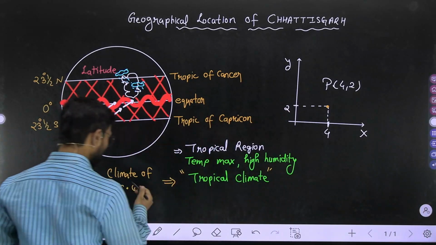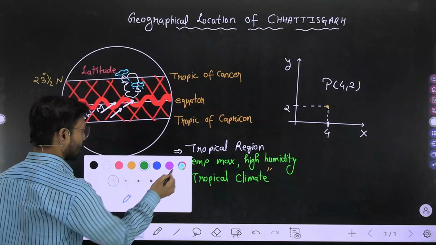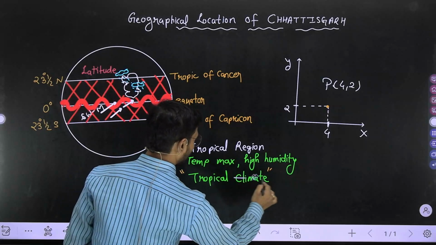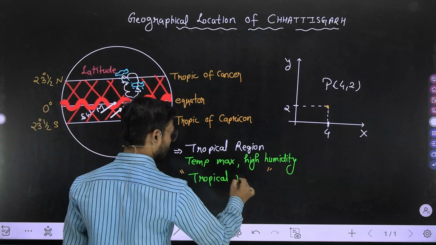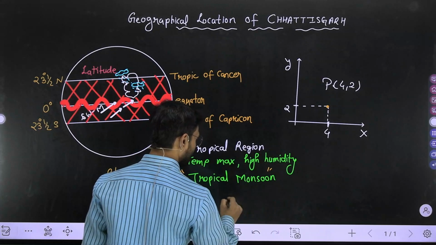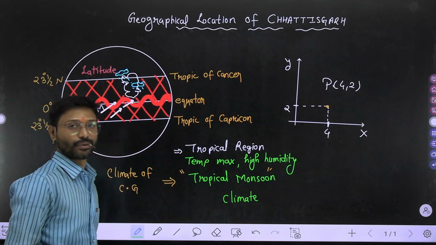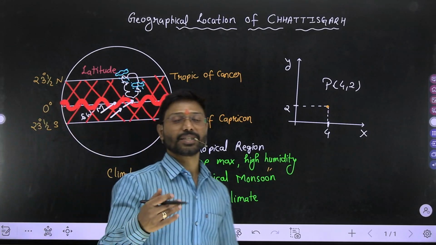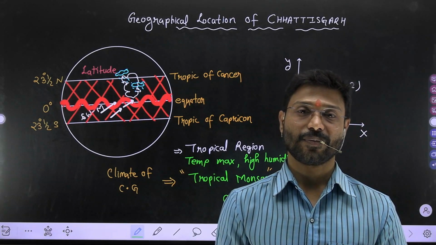Yes. So what is the actual climate of Chhattisgarh? Your answer should be that the actual climate of Chhattisgarh has the name tropical monsoon climate. Why? Because in Chhattisgarh also the monsoon, that is the southwest monsoon, changes its position with respect to the change in the season.